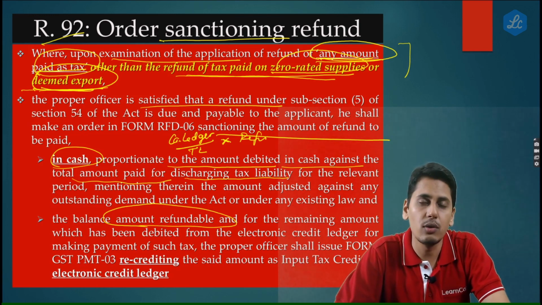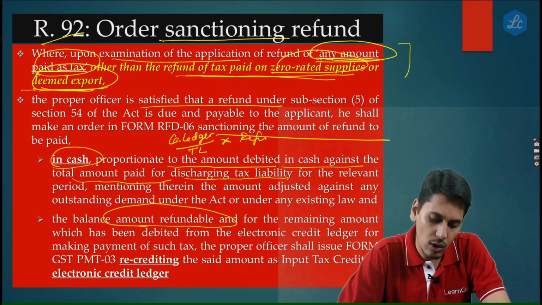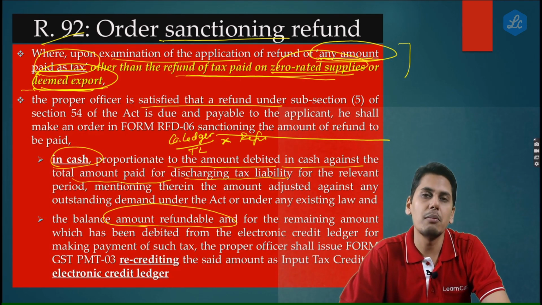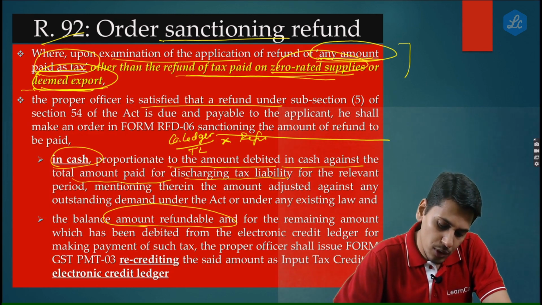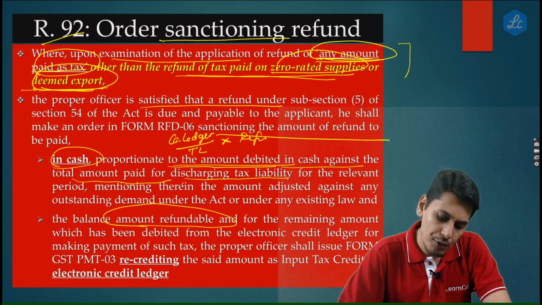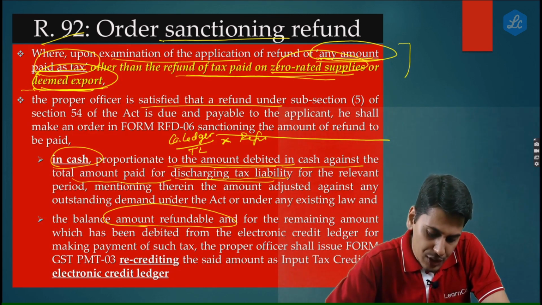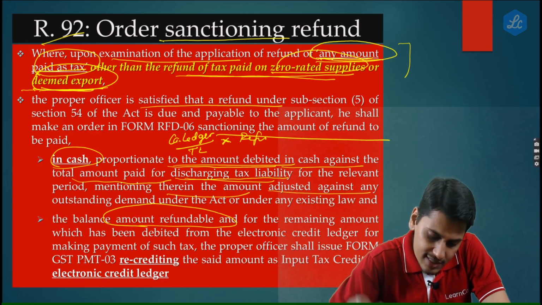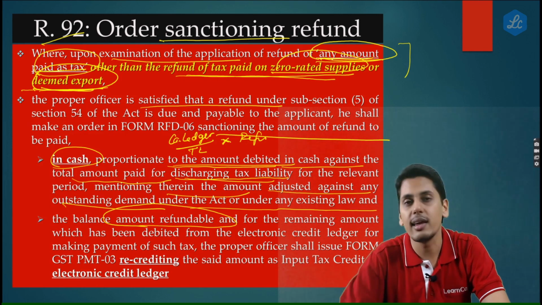So much of amount would go to your bank account, and the balance amount would come as a recredit to your electronic credit ledger. So in cash proportionate to the amount which is debited in cash against the total amount paid for discharging the tax liability for the relevant period, mentioning therein the amount adjusted against any outstanding demand under the act or under any other existing law.